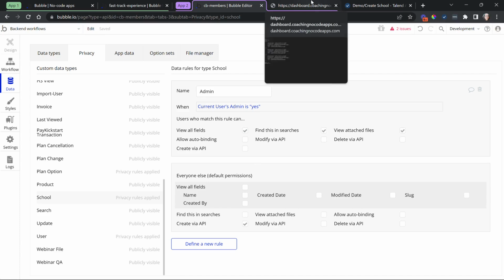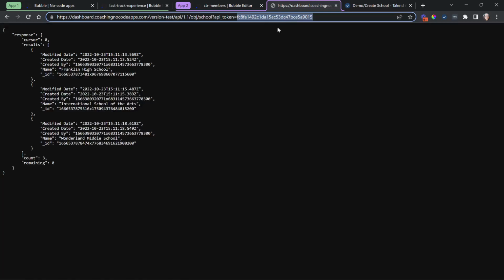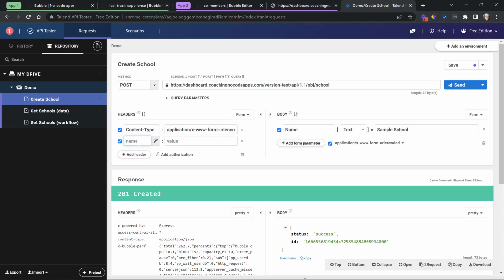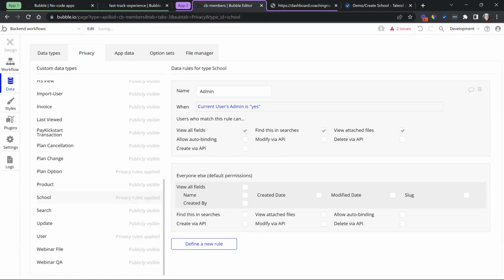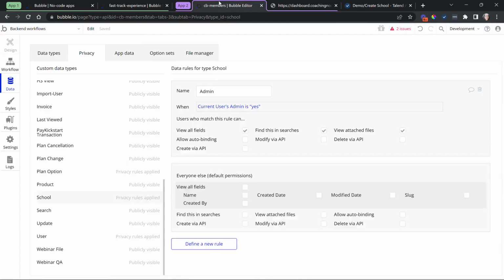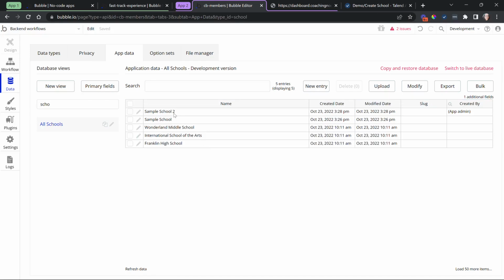Now, again, of course, if I bypass the rule with my API key, so I'm going to grab this again, then I should still be able to create, modify, I can do everything because I'm kind of running as a system admin in that case. So authorization, bearer, token here. So even if I turn this off, just to show you here, off in both places, the key always overrules the privacy rules. So let's do sample school 2, send, and we got a successful response, okay? And go back to my data, and we have that record there.